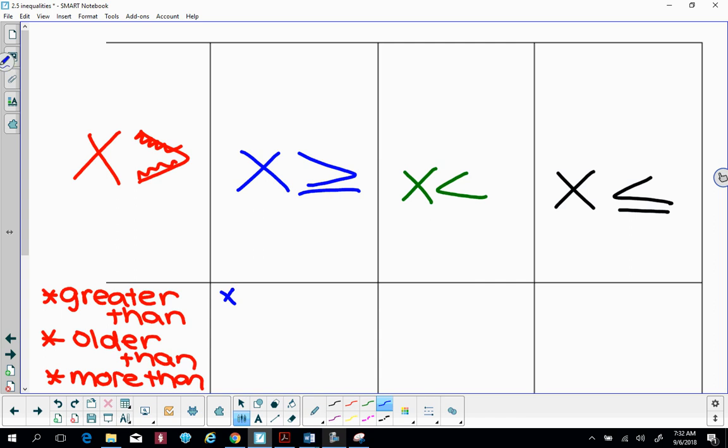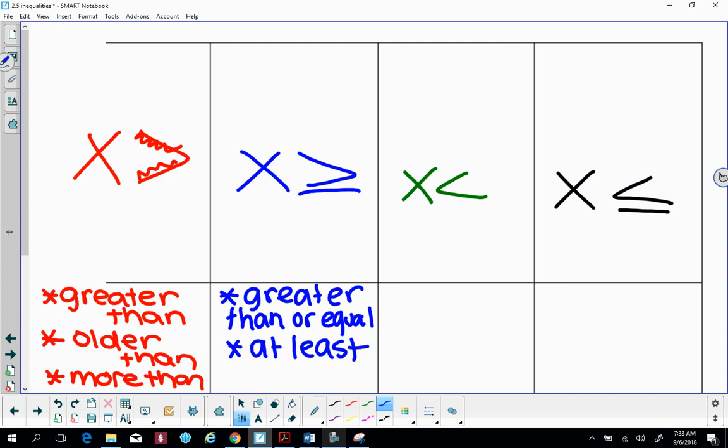This one would be greater than or equal to, right? This is the one we're probably using more often. So like this would mean like we take reservations at 7 and after 7, right? Another one would be like at least. Like you need to be at least, how old do you have to be to get your license here? 16? 16? So like you need to be at least 16 years old to get your license.